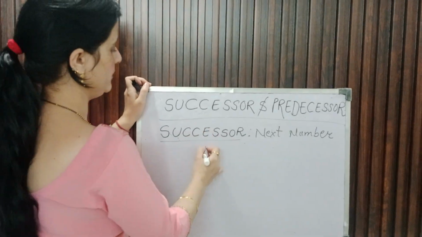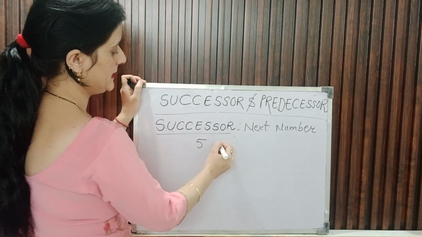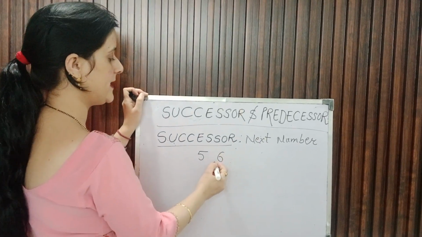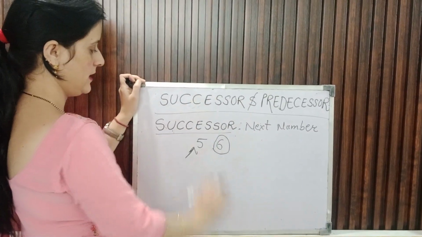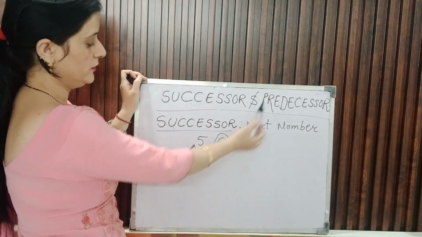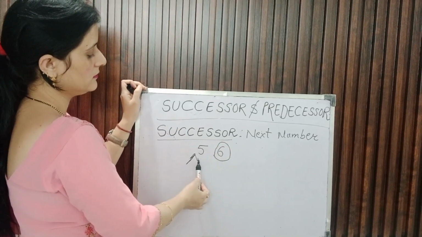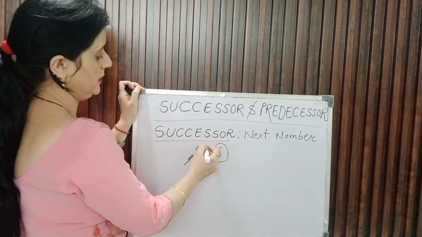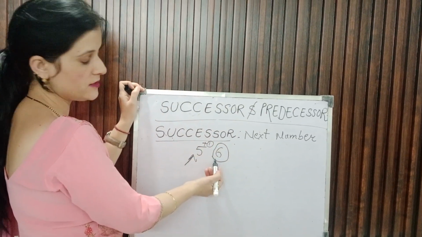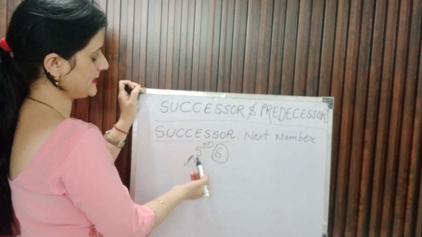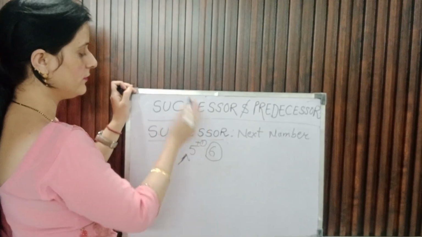Means to say, if the number is 5, then the next number is 6. You can say that 6 is the successor of 5. And you know 6 comes after 5. Here we add +1 into 5, then the next number is 6. And we can say that 6 is the successor of 5.